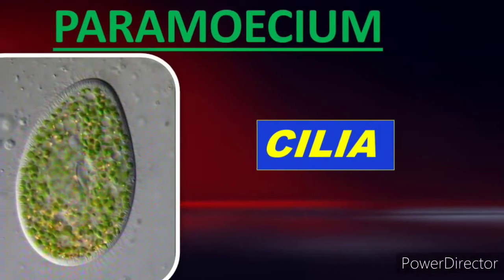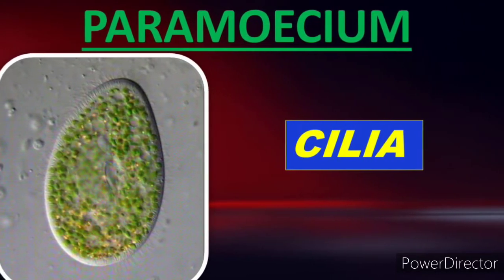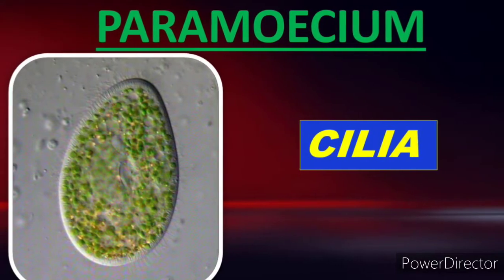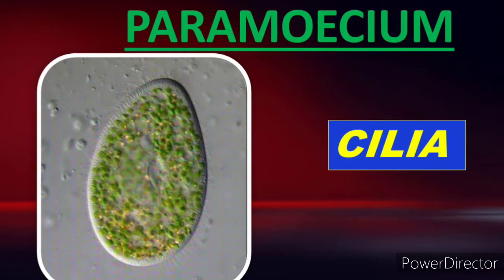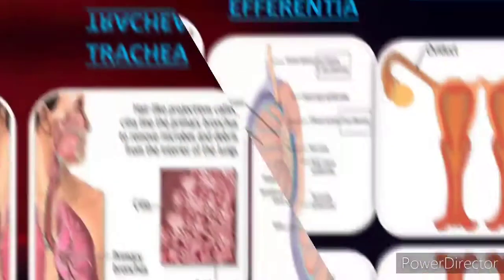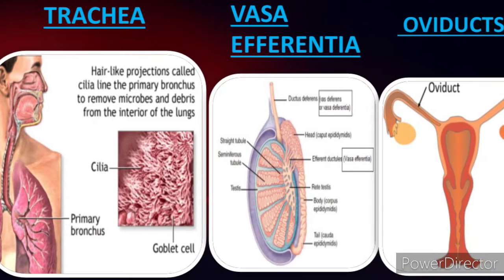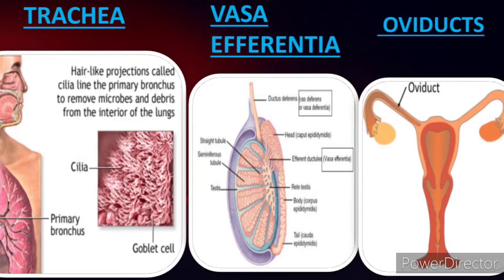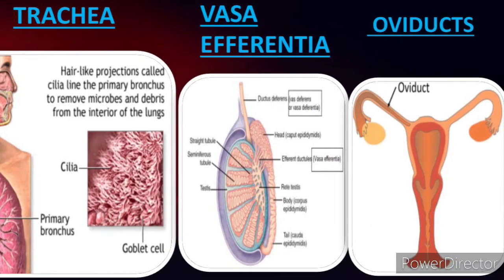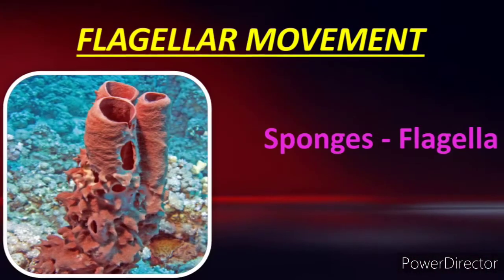First let's learn the ciliary movement. The ciliary movement is seen in ciliates like Paramecium. Here the cilia help in the movement of food through the cytopharynx and also in locomotion. Cilia are not only in Paramecium, they are also present in our body's trachea, vasa efferentia and oviducts. The cilia function here is to help in pushing dust particles in the trachea, sperms in vasa efferentia, eggs in oviducts.